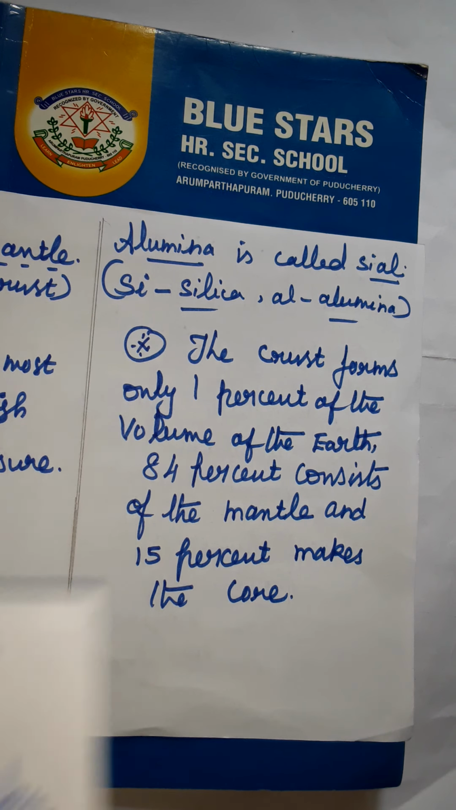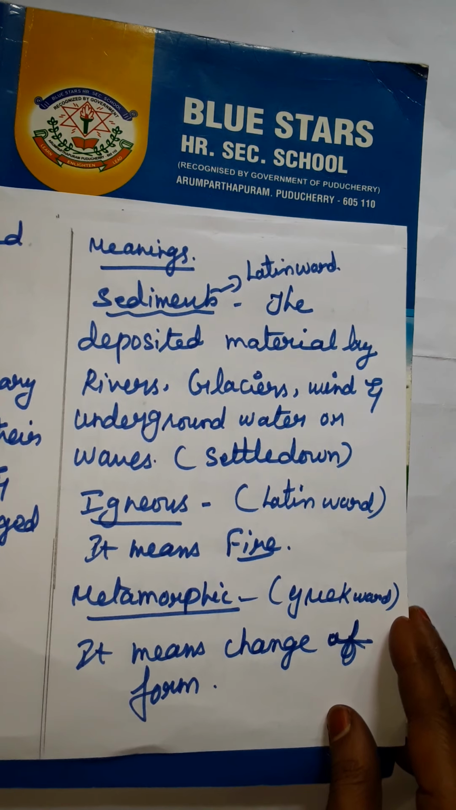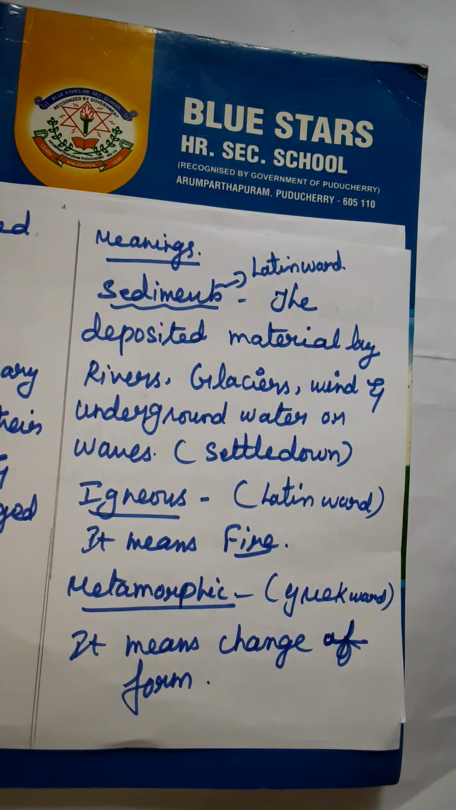Shall we see the meanings again? What is the meaning of sediment? The real meaning is settle down. The deposited material by rivers, glaciers, wind and underground water or waves. That means settle down is the meaning of sediment. Then igneous means fire. Then metamorphic means change of form. These are the topics you are going to learn. This is the assignment part for you.